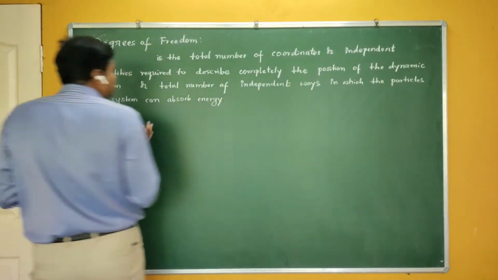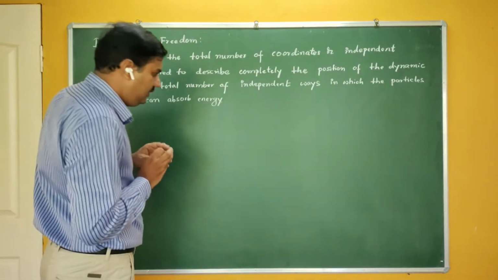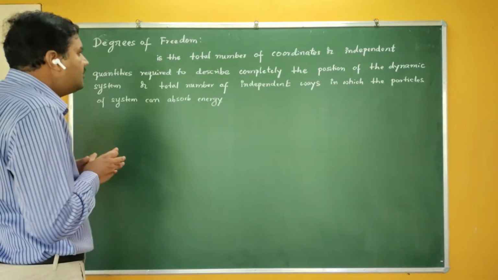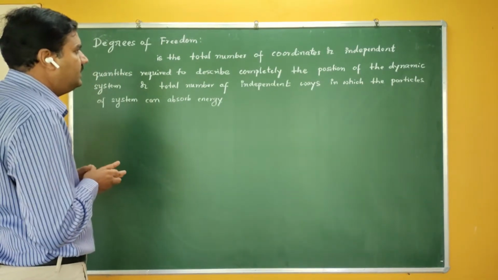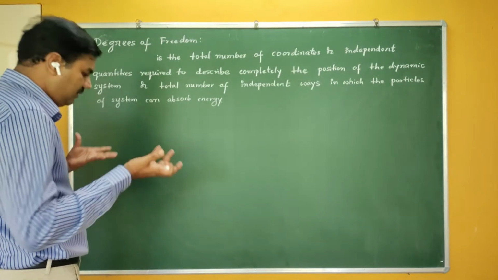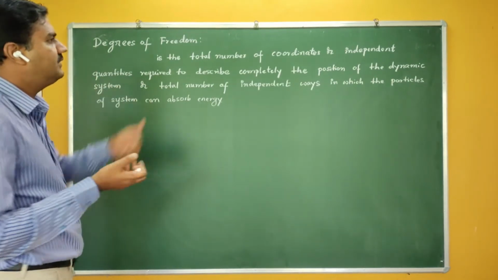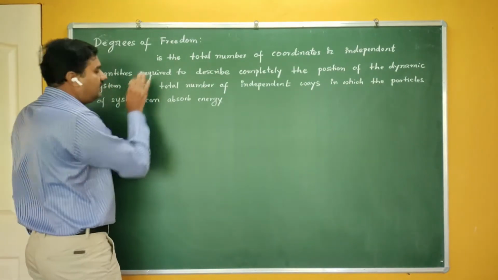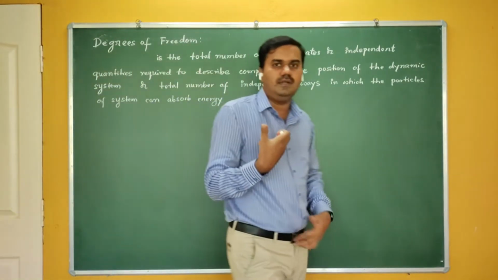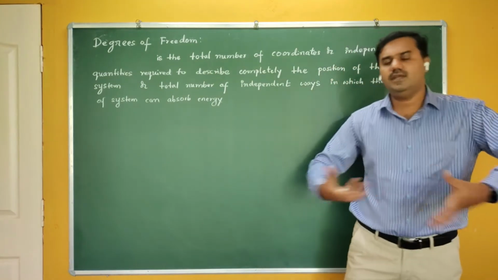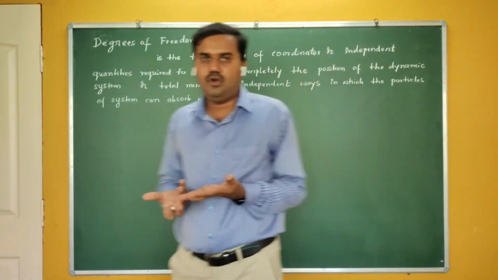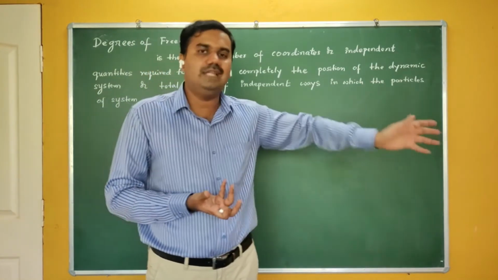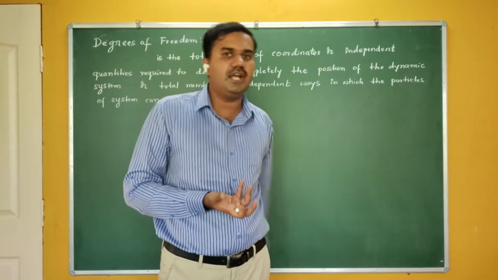These are the definitions, but you can easily get an idea about degrees of freedom by using the concept of the number of ways in which you can describe the position of a system. For example, degree of freedom means the freedom of motion. How many paths in which a particle can move defines the degree of freedom.